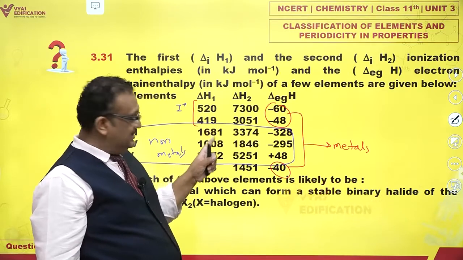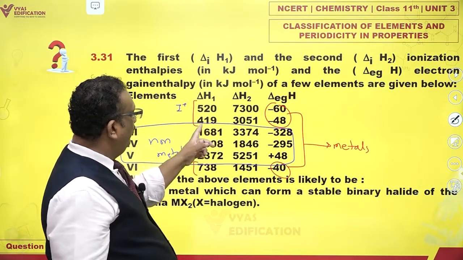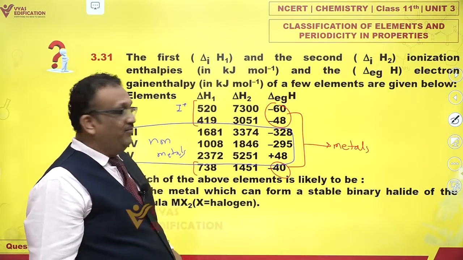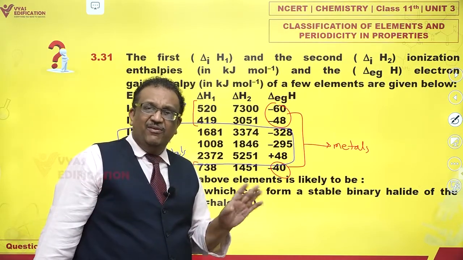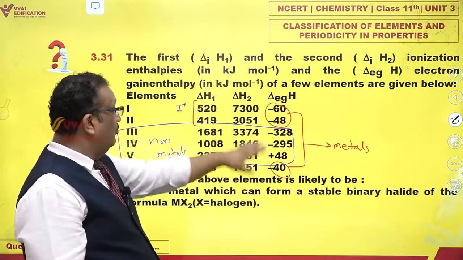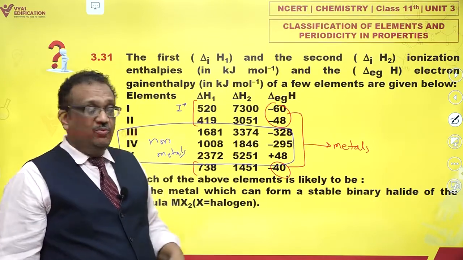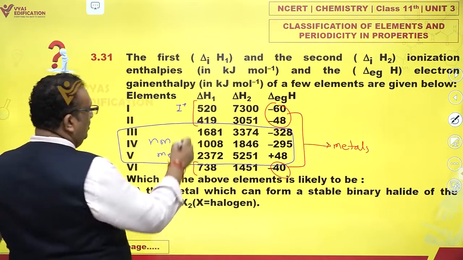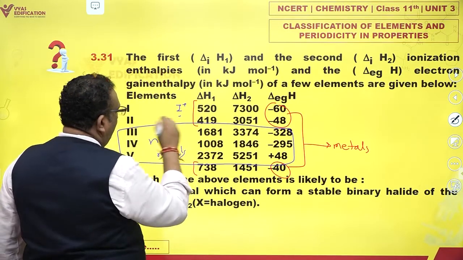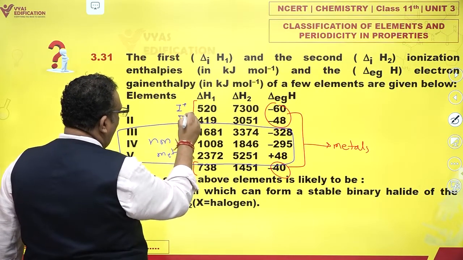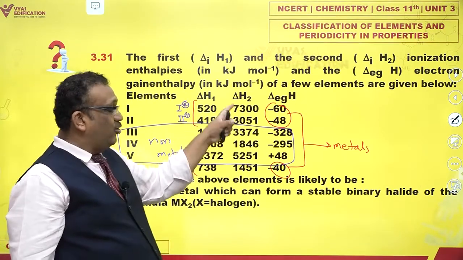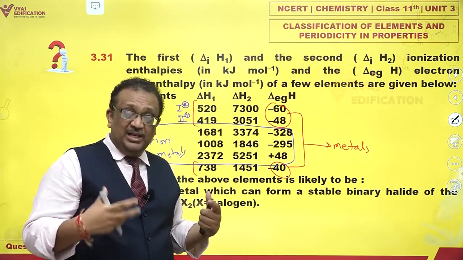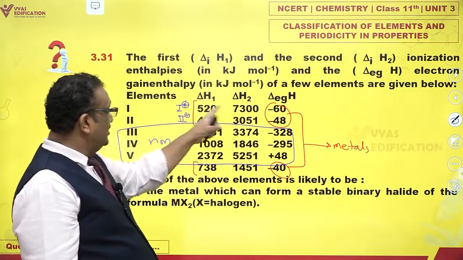In the second case, please note 419 and 3051. This is also, if you care to note, roughly 7.5 times more, 700% more, which is very high. So most probably 2 is also going to form +1 cations only. Why? Because removal of the second electron is quite difficult in the case of both 1 as well as 2.